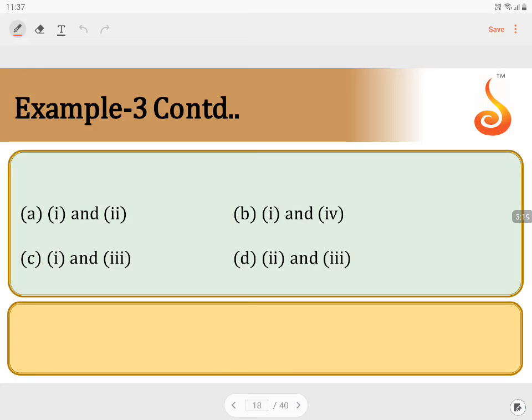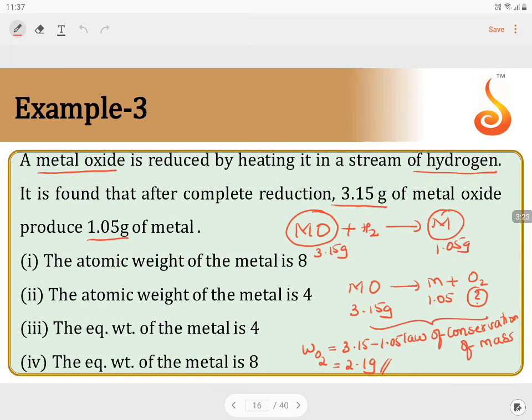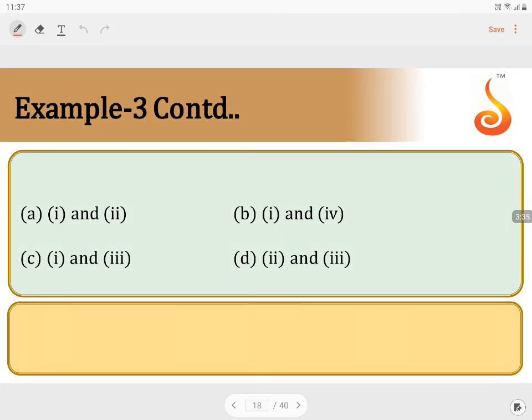Let us see the options now. According to the options, what are the options? You have atomic weight of the metal, we got 8. This is correct answer 1. Equivalent weight of the metal is 4. We got the correct answer 3. 1 and 3 are the options we got here. So let us see where we have 1 and 3. And 1 and 3 is in the option C. So the answer for this particular question is option C. Equivalent weight and atomic weights can be calculated with valency known to you.